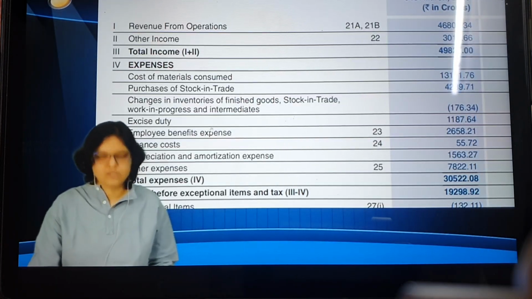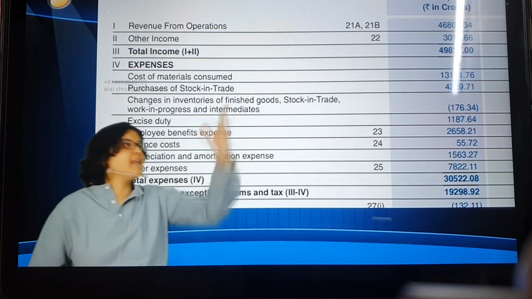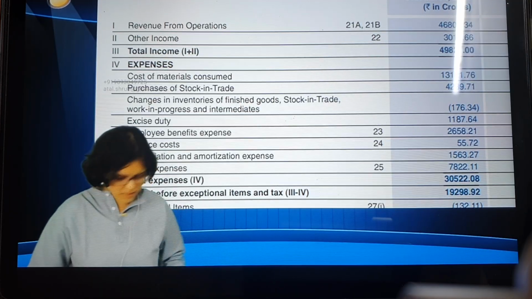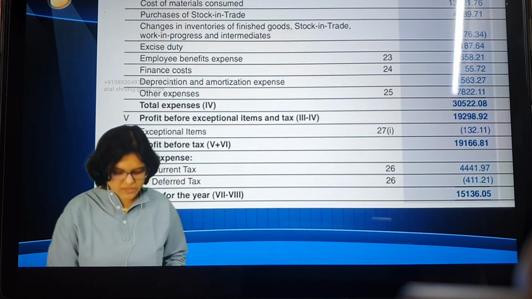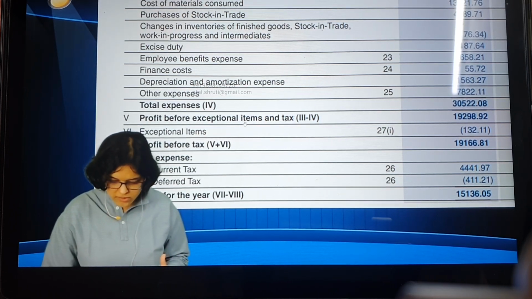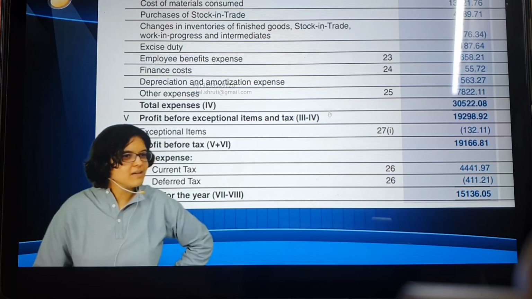Then we talk about all these expenses, be it the raw material expense, be it the salary expense, be it the electricity expense, be it the advertisement expenses, all these routine expenses, any expenses which are required to run the business. All these routine expenses will come up here. Then we get depreciation, that reduction in the value. Then we said the total expenses is this much and profit before exceptional items and tax. And here you can see this is the profit.